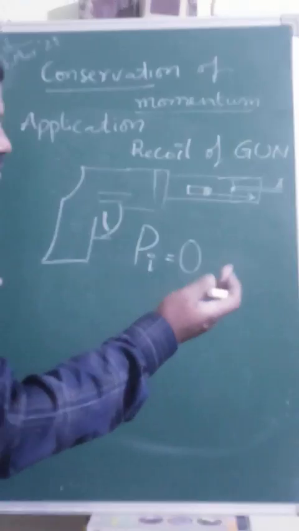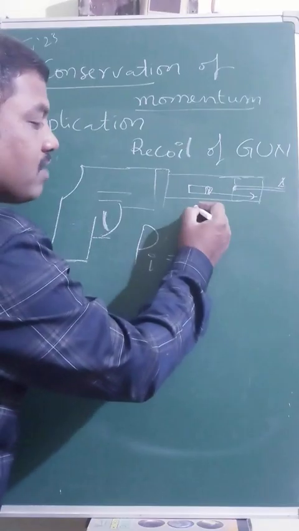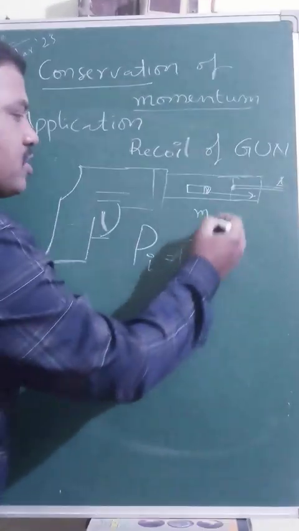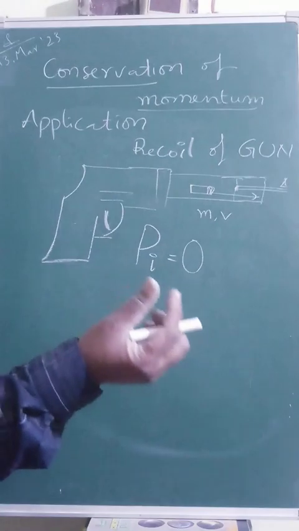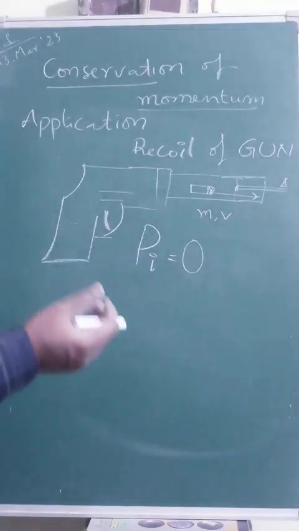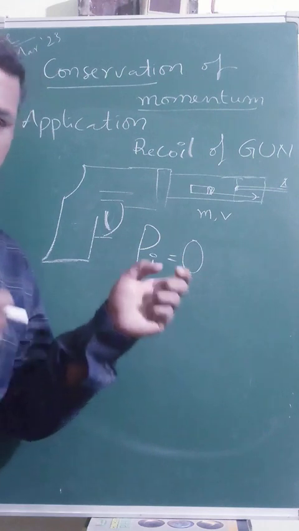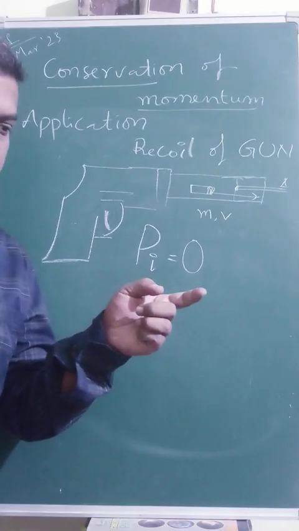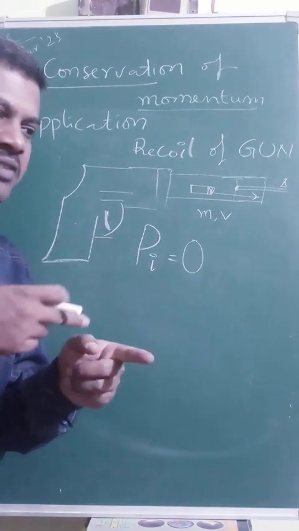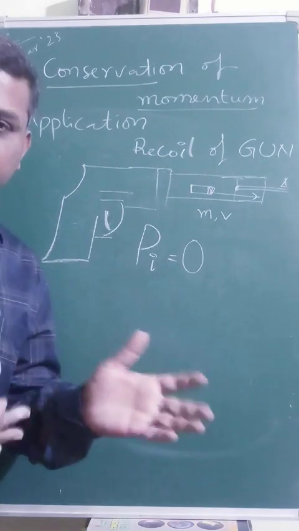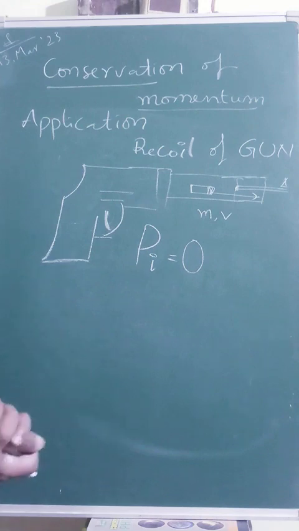The bullet comes out with a large velocity, because its mass, which I'm choosing as small m, is very small in size. So the bullet comes out of the gun with enormous speed, so much that it can penetrate through human bodies, and even strong solids like wooden planks, depending upon its mechanism of working.